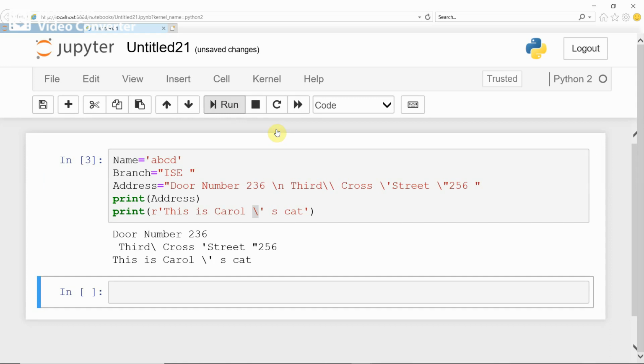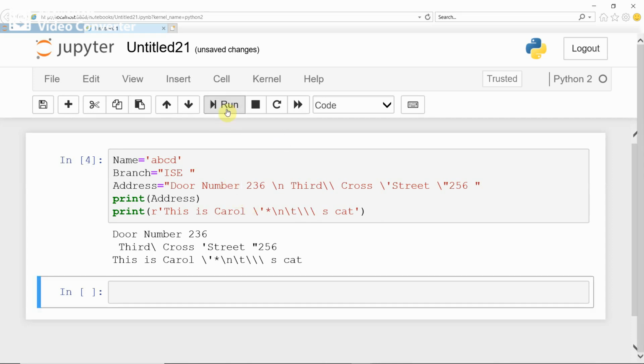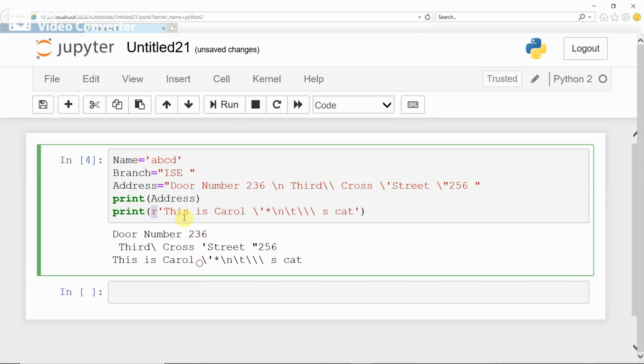Now you see the output. See, this is Carol, and then backslash single quote as it is displayed. Whatever character you give inside the string, whatever it may be, star or backslash n or backslash t or any other character, multiple backslashes, it considers it as part of the string and displays it as it is, because the string you gave started with R, okay. This is the raw string concept, okay. I think you understood the raw string concept.